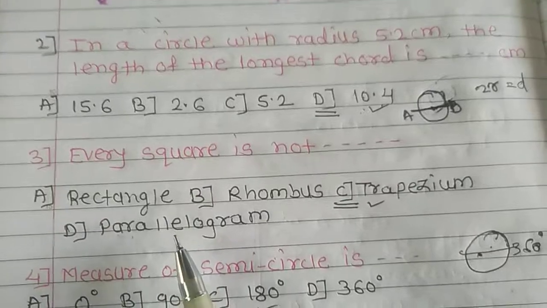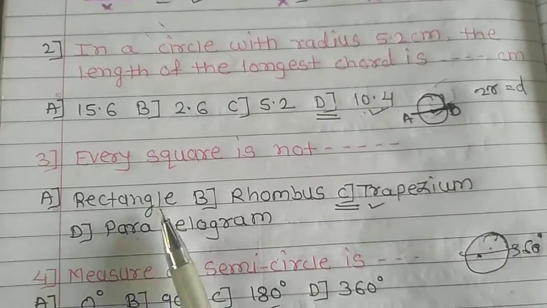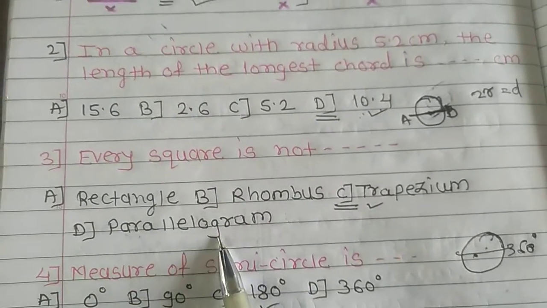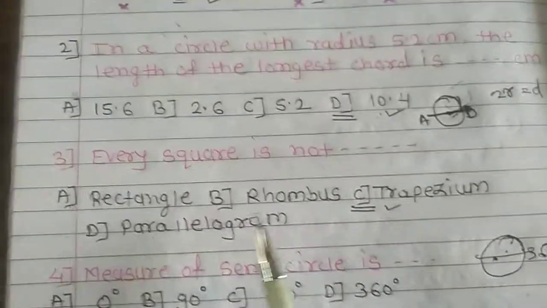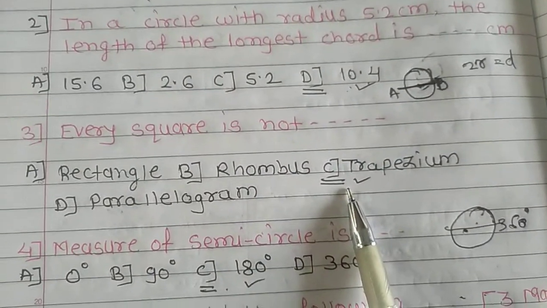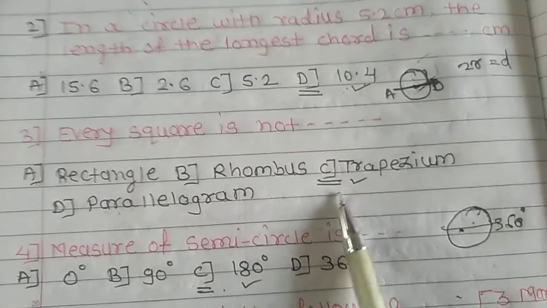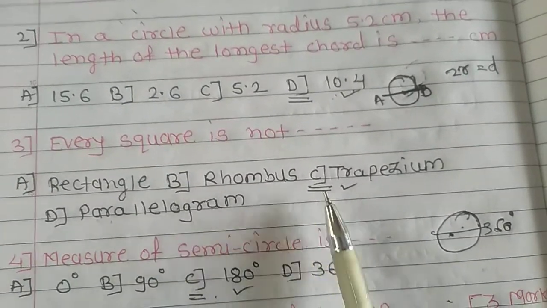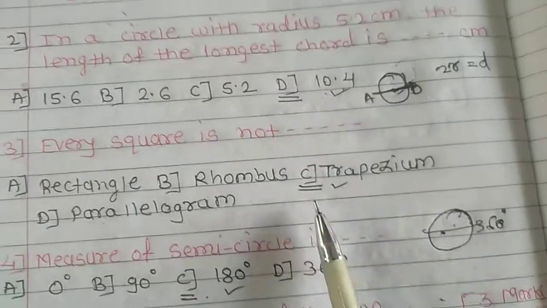The rectangle, rhombus and parallelogram are similar to each other in properties. But a trapezium differs, as only one pair of sides is parallel. So every square is not a trapezium.